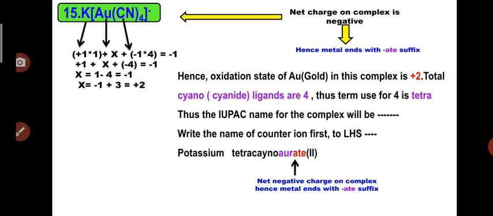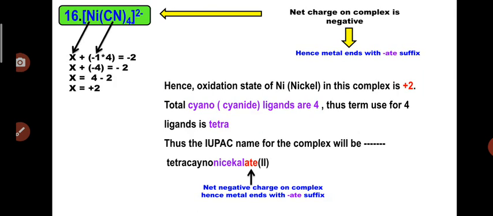While naming gold, generally we consider the negatively charged metal as aurate, and it ends with the suffix ate. So we can write potassium tetracyanoaurate 2. This is the simple name for this complex, and since it has a net negative charge, the metal ends with the suffix ate.